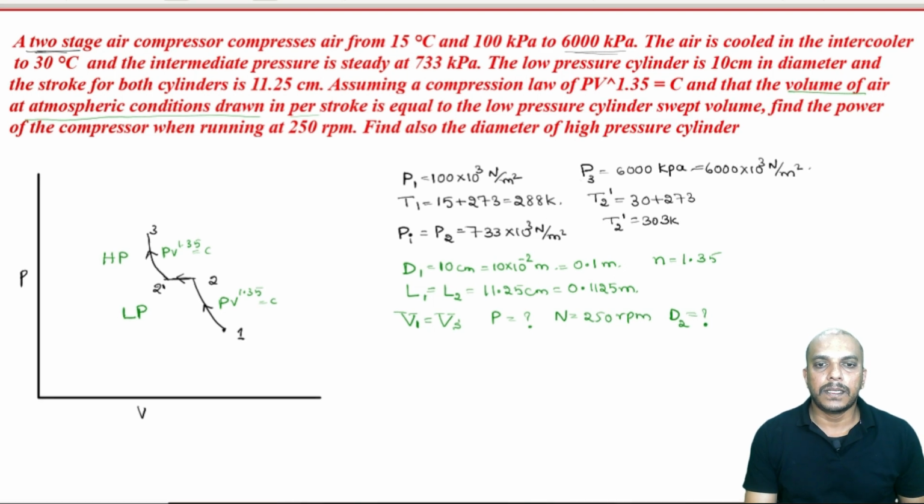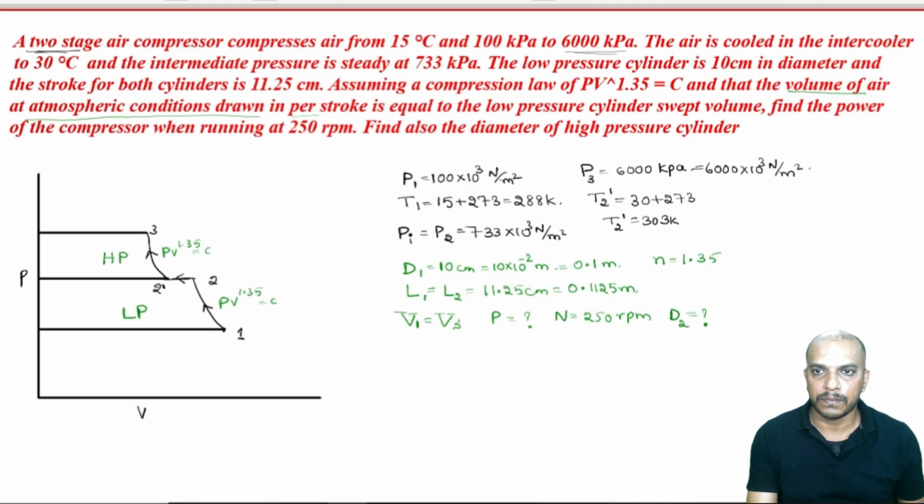Since there is no mention about the clearance volume, let us close this now. Since there is no clearance volume, I will bring it back till here, and this is our intermediate pressure. This is our suction pressure. Now, we can name it like this is our 4, this is our 5, and this is our 6.